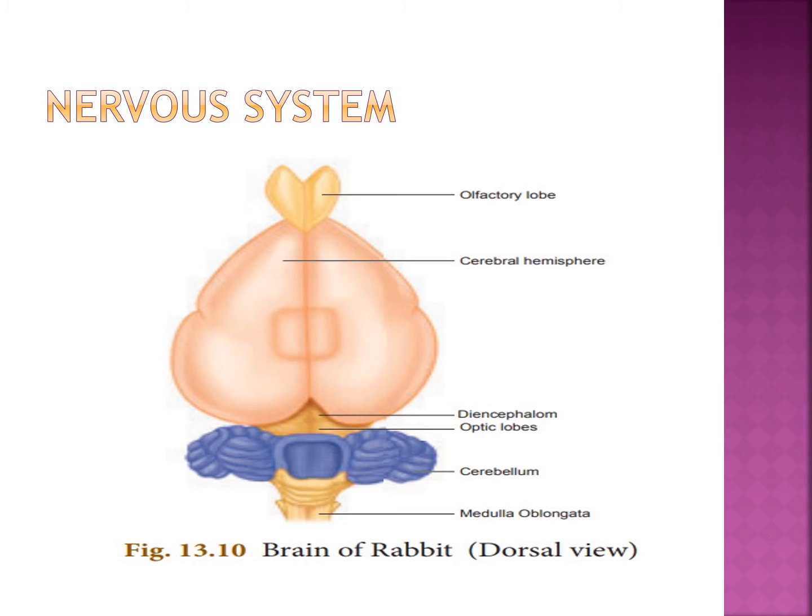Hindbrain consists of cerebellum, pons varolii, and medulla oblongata. Okay, brain. Everybody study this brain properly.